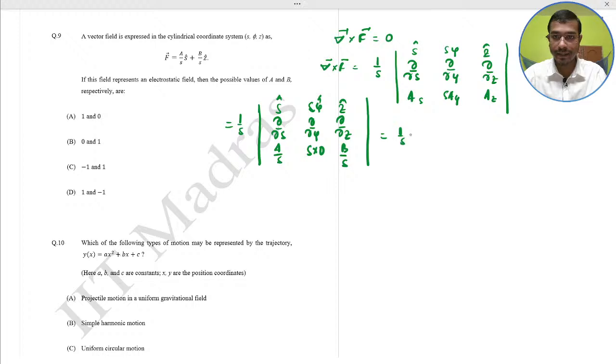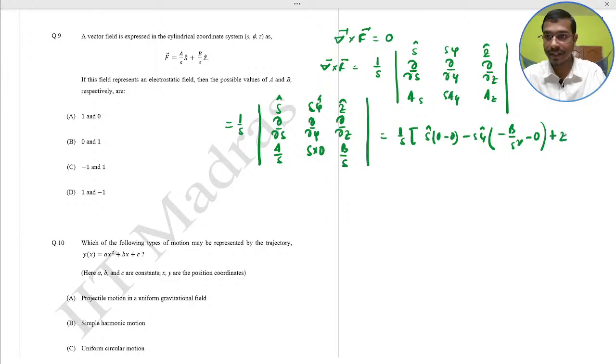So 1 by s, s cap times 0, minus phi cap times the derivative, B by minus s square, minus 0, plus z cap times 0 minus 0.